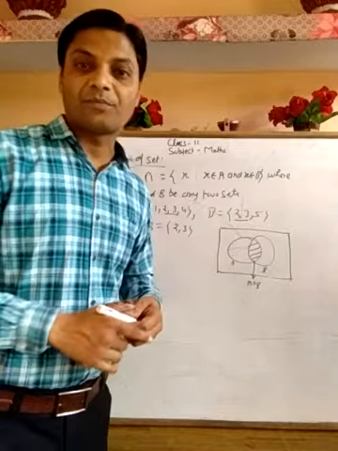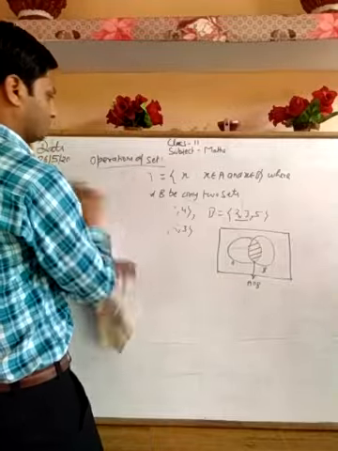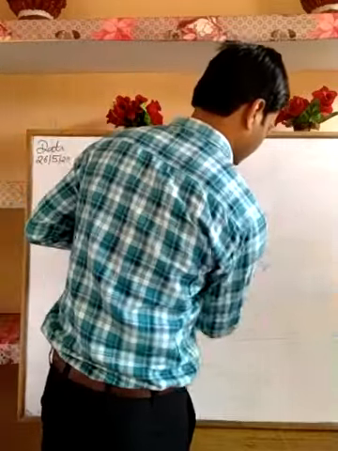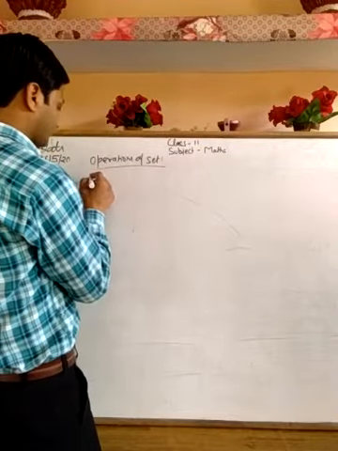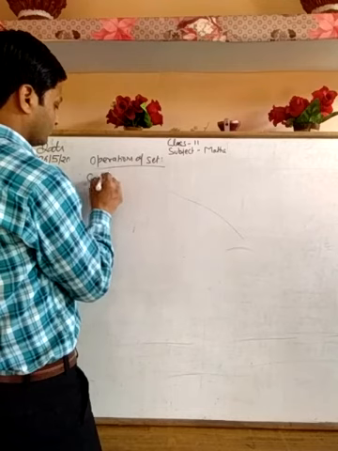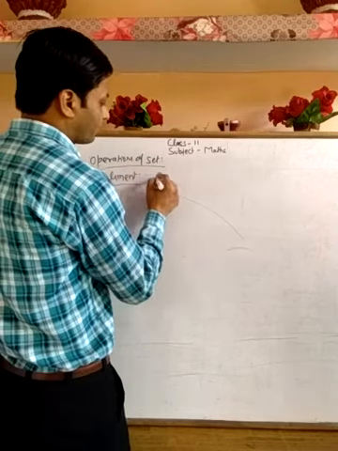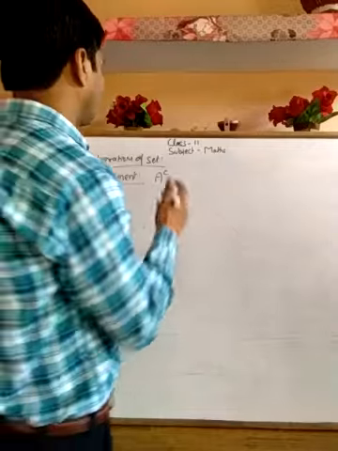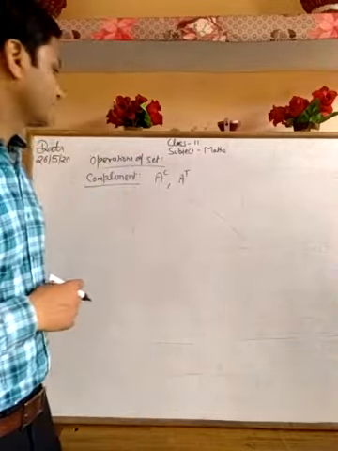Now we can find the complement. The complement of A is denoted by A^c, or by some authors A'.